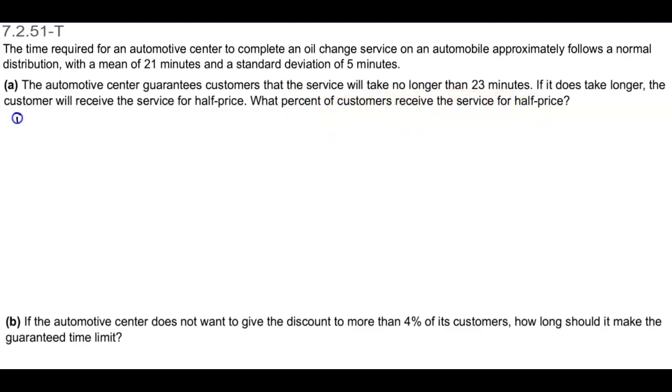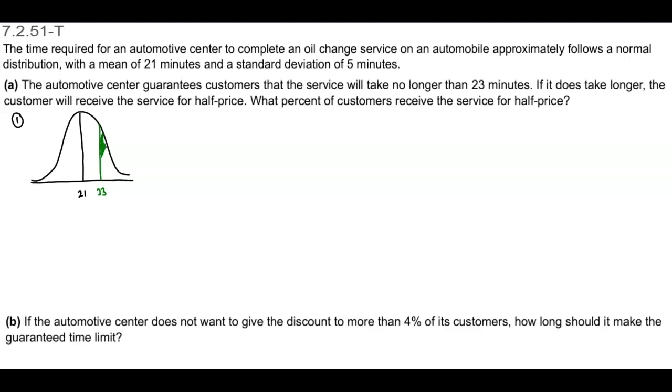Well, first and foremost, let's draw our bell curve and see what this actually means. We know that the mean is 21 minutes, and it says the service won't take longer than 23 minutes. But if it does, they receive half price for the service.